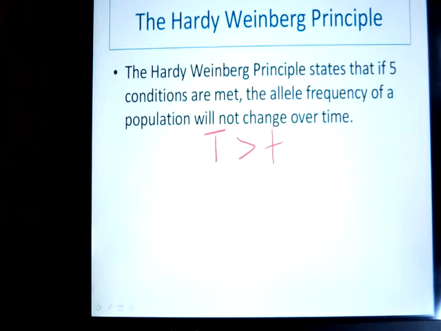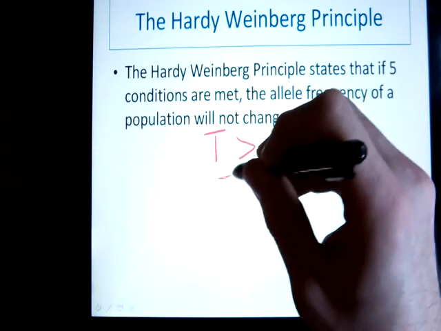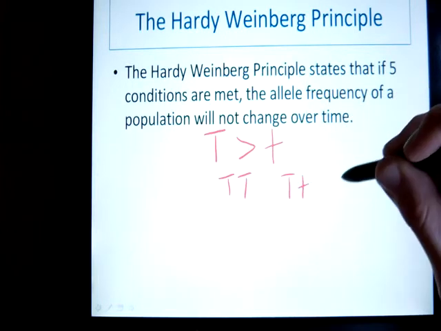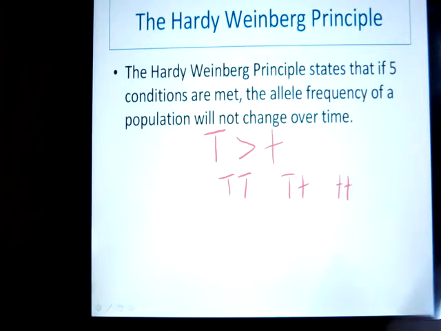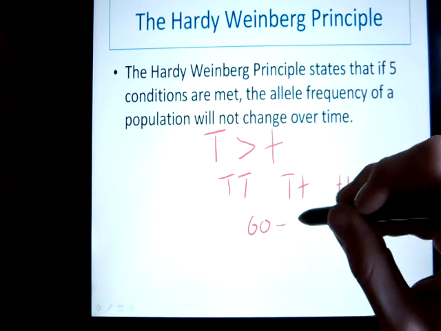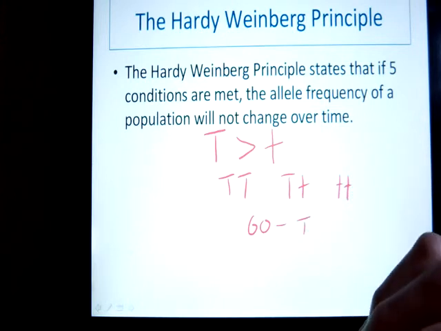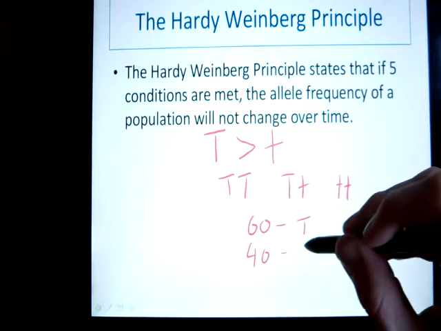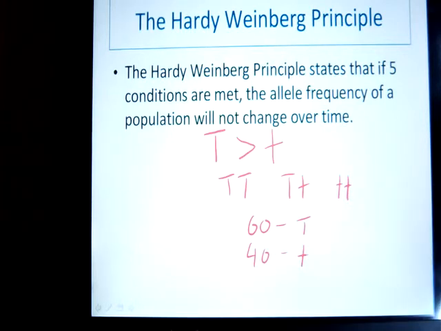So if we could actually take a look at the population of Canada and count up the number of people that were homozygous dominant, heterozygous, and homozygous recessive, and if we could actually count the number of alleles of each type in the population, and let's just say, for the sake of argument, we found that 60% of those alleles were big T, the dominant form, and therefore 40% would be little t, the recessive form.